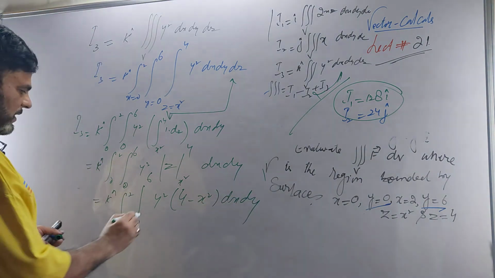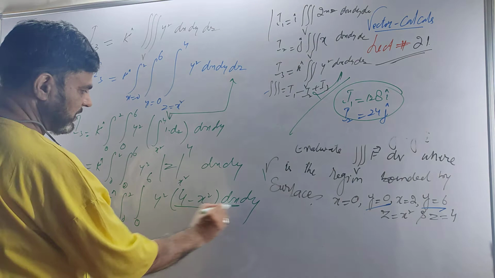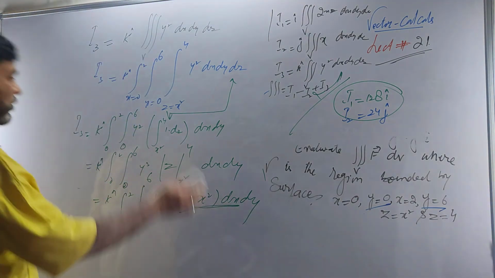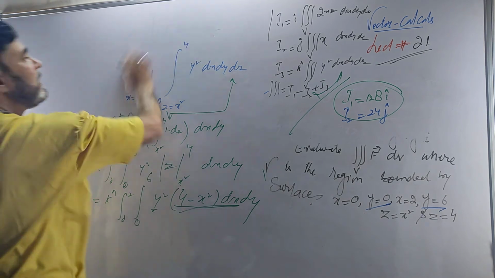Be cautious. This is a product. We take this with x and this with y, as we did previously. This is known as the product rule for double integrals.